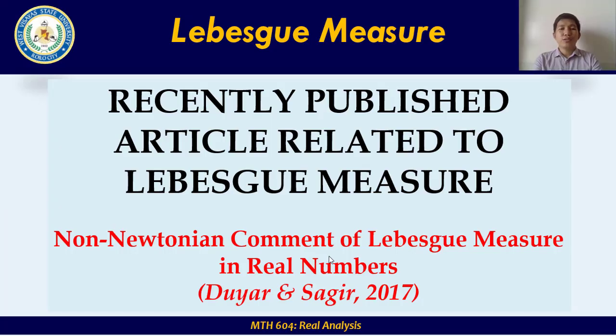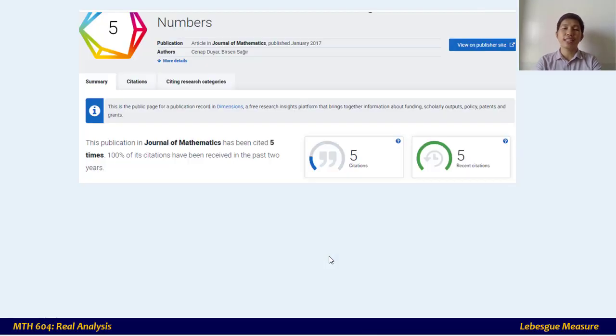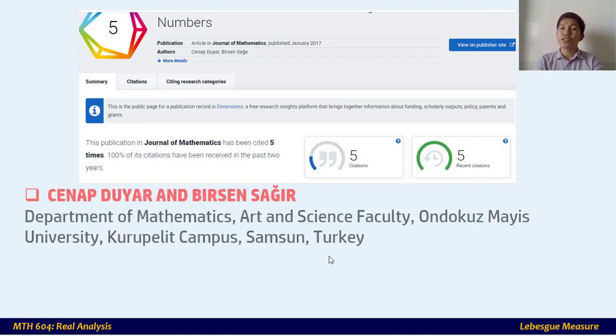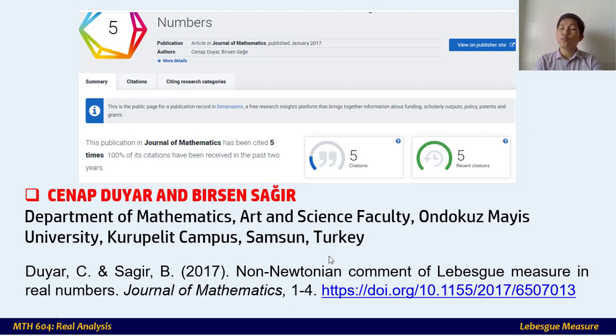Now I'll be discussing a recently published article related to Lebesgue measure. The article is all about the non-Newtonian comment of Lebesgue measure in real numbers. It was published by Duyar and Sagir, 2017, in the Journal of Mathematics, and it has already gained 5 citations. The authors are from the Department of Mathematics, Art and Science Faculty, Ondokuz Mayis University, Kurupelit Campus, Samsun, Turkey. If you want to read more about the article, you can visit these references.